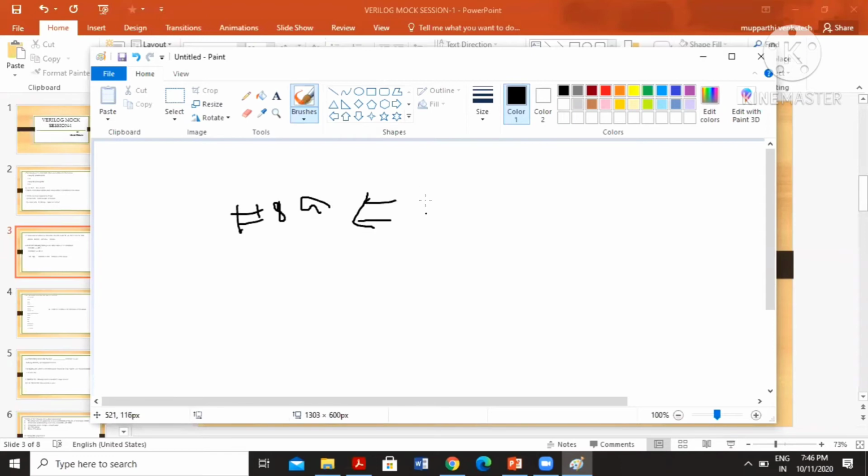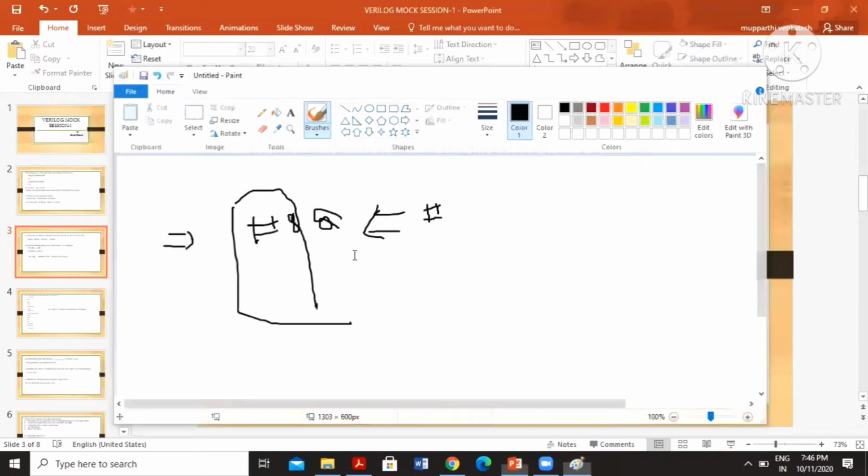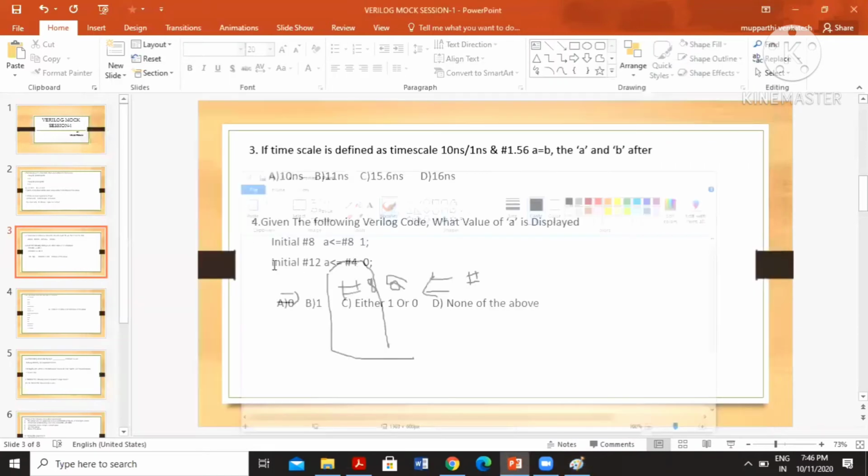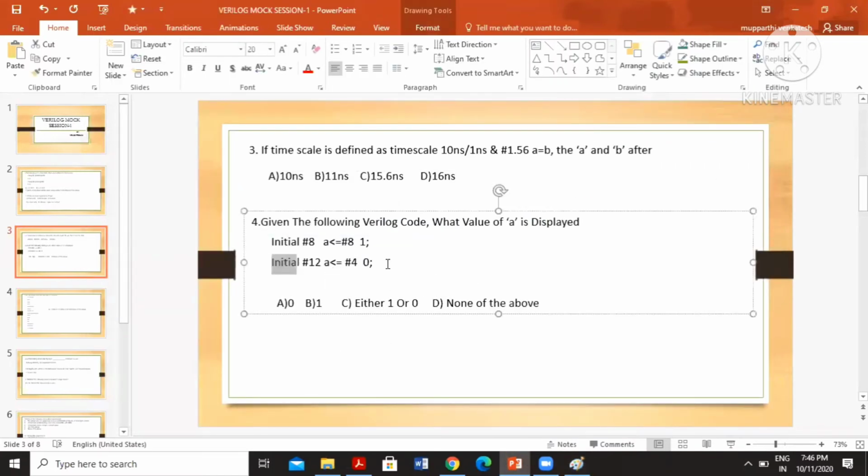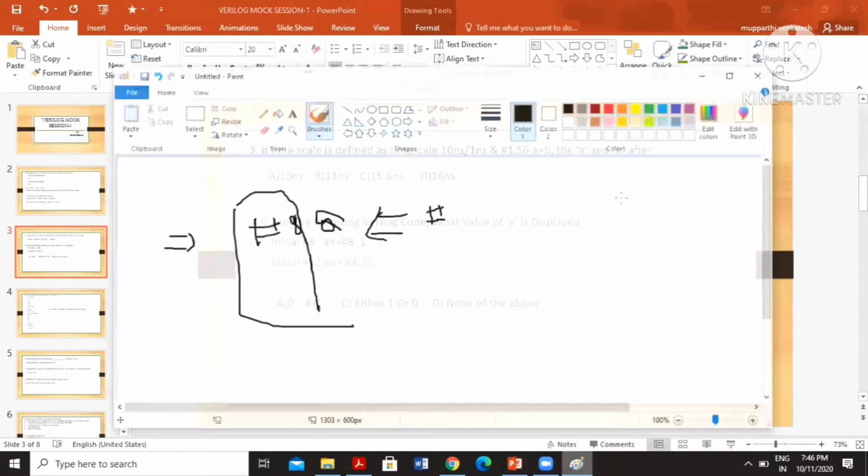Inter delay. Inter delay means the output will be added on the LHS side. Initially we take both initial values.